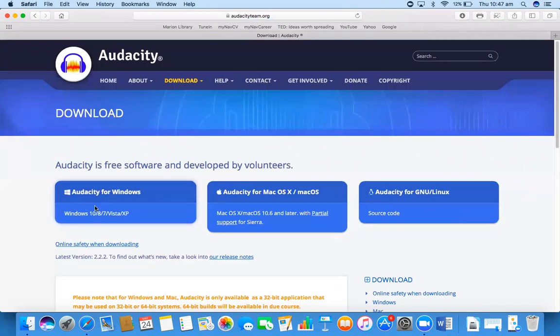For the Windows system, click on the first option, or the Audacity for Windows icon. Likewise, for the Mac operating system, click on Audacity for Mac OS. I'm using Mac OS, so I will just click on it.